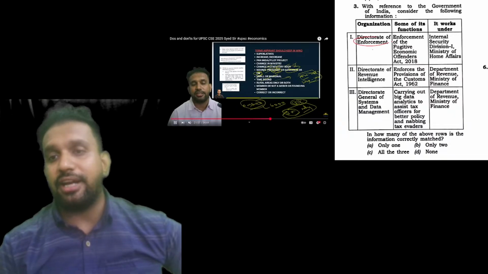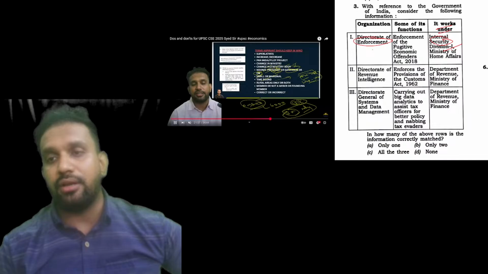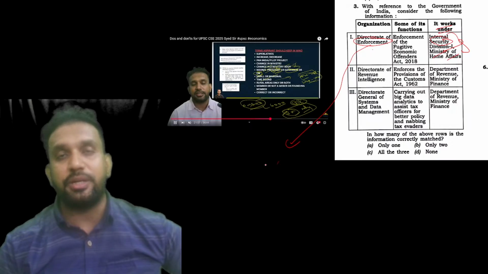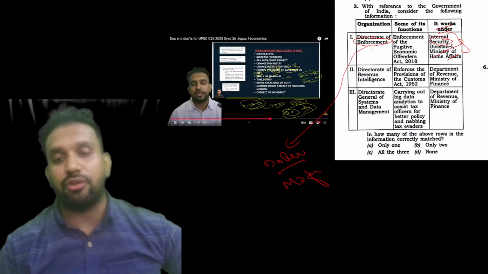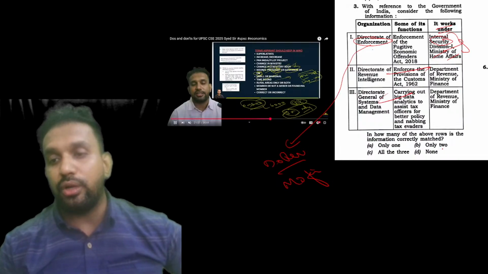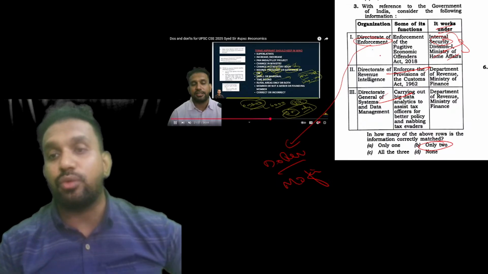Directorate of Enforcement, it works under Internal Security Division 1, Ministry of Home Affairs. That is the wrong one actually. Directorate of Enforcement works under the Department of Revenue, that is, Ministry of Finance. So only 2 rows are correct, because the first one is wrong.